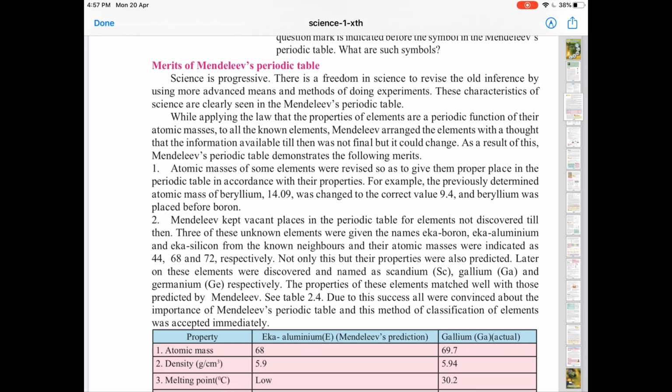His periodic table had a lot of merits, and owing to these merits, it was accepted at that time. But then, slowly, some scientists unraveled various demerits too. So, we will be focusing first on the merits.